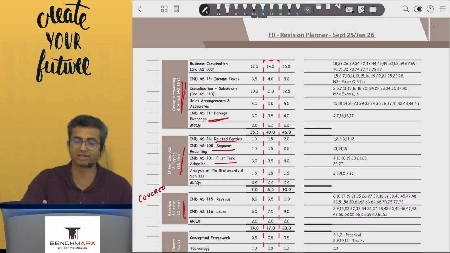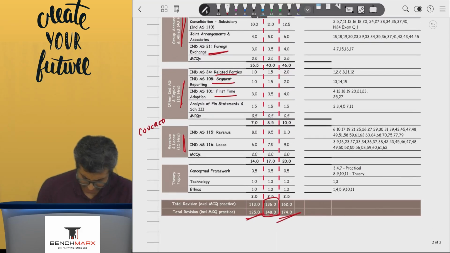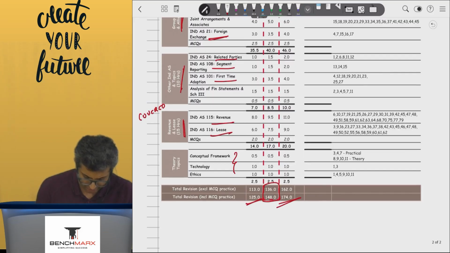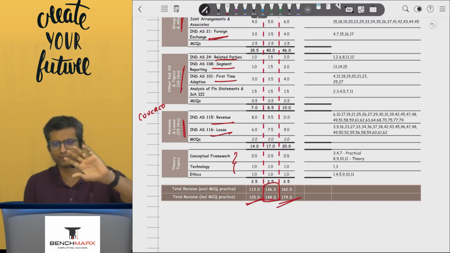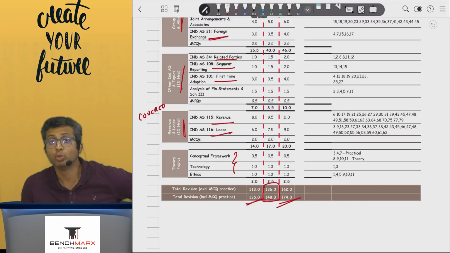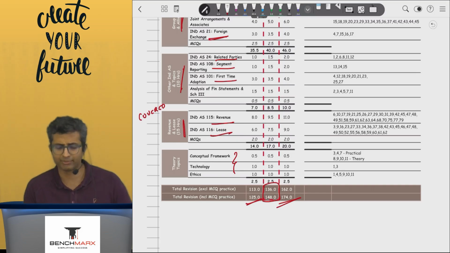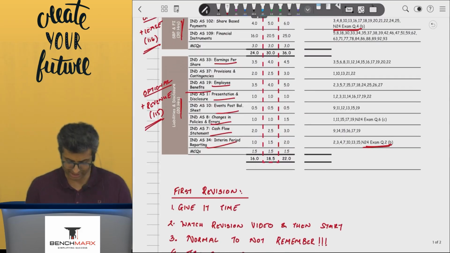Remember, don't leave this. After you're done with other indices, and if you are doing revenue and lease, then at the end you do the theory topics, which is conceptual framework, technology and ethics. You expect 4 marks at least, plus another 4 marks of an optional question, which can come from this section. But nevertheless, this is something that you might have to attempt, so do this. Now, this is regarding the sequence, the hours, etc.